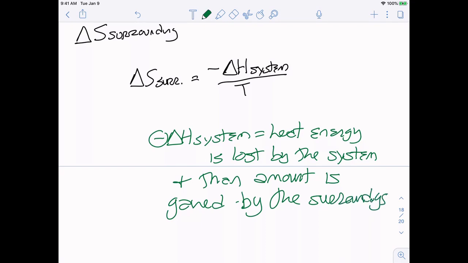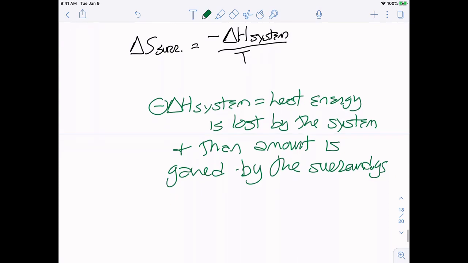And what happens to something's entropy when it gains heat? Because remember, delta H is heat. So what we're saying is that my surroundings are getting warmer. Remember, if we have our hands on something that's exothermic, we can feel that heat. So when the temperature of our surroundings increases, what happens to its randomness? Yeah, it's going to increase. Those particles are going to start moving faster.